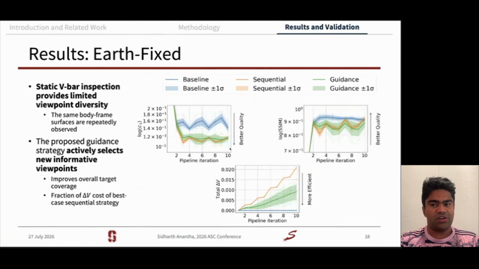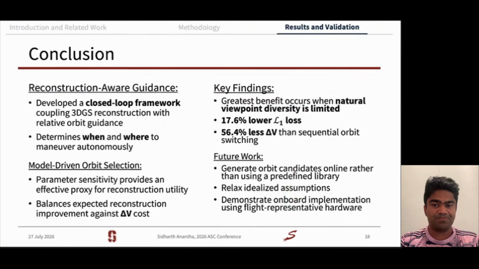The guidance and sequential strategies are again comparable with respect to each other in terms of performance, but the guidance strategy outperforms the sequential strategy with 56% of the delta V cost. So when passive motion alone cannot provide sufficient viewpoint diversity, reconstruction-aware guidance substantially improves reconstruction while reducing maneuver cost.